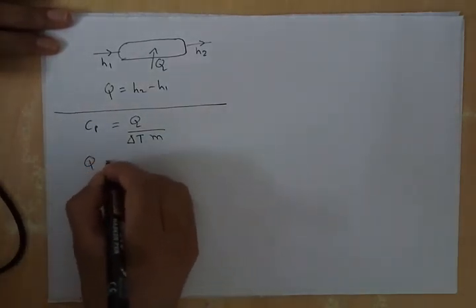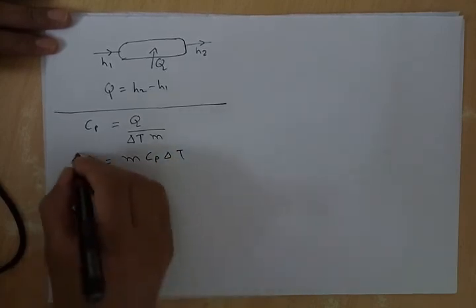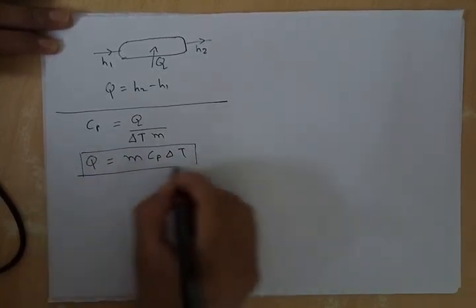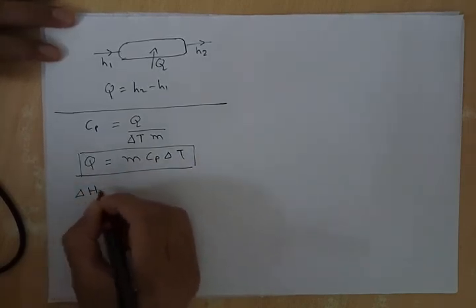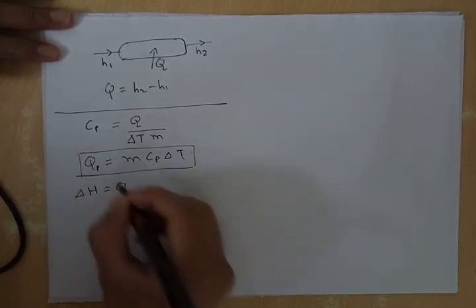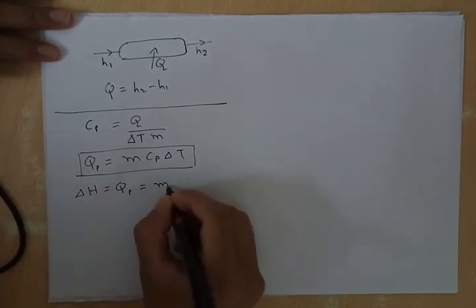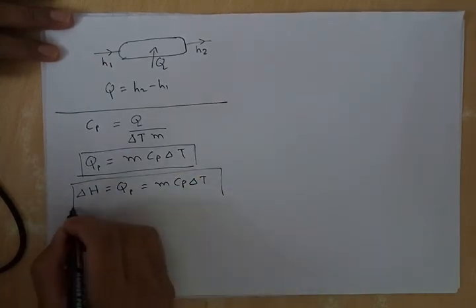So Q is equal to m Cp delta T. This relation is for constant pressure processes. So we can say that change in enthalpy is equal to Q at constant pressure, which is equal to m Cp delta T. Now this relation is very useful for GATE examination.